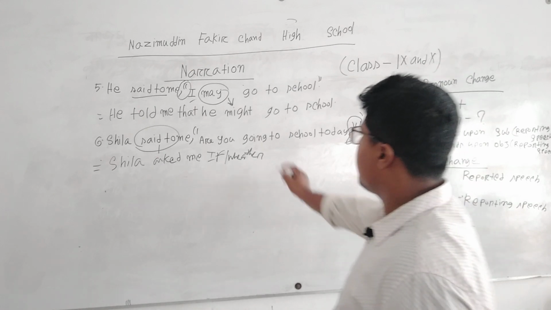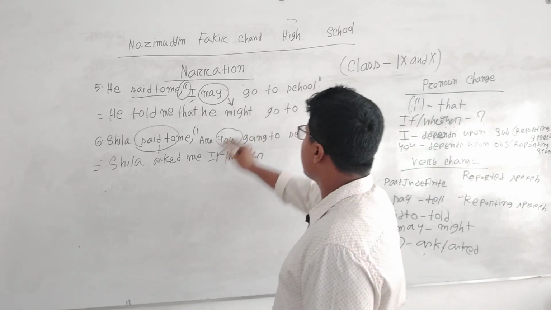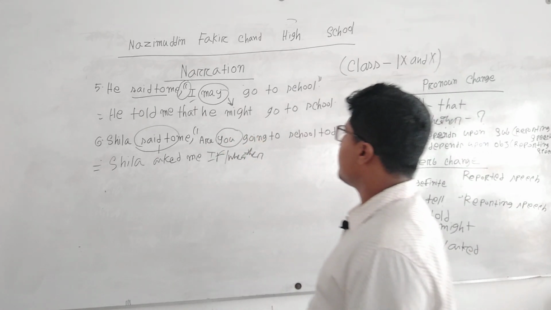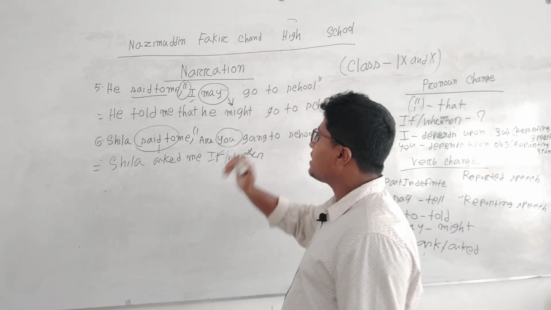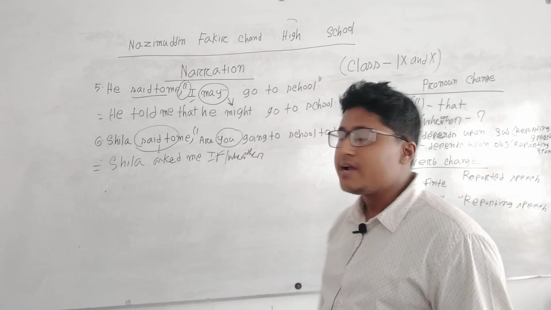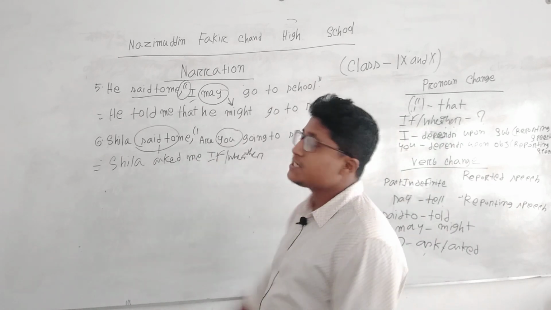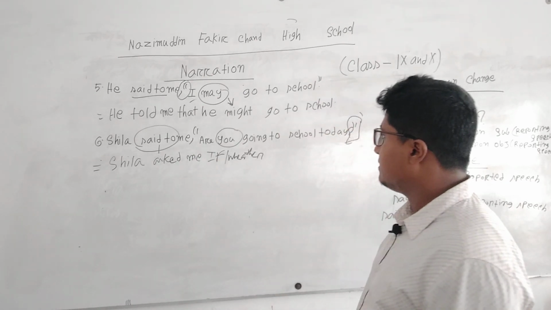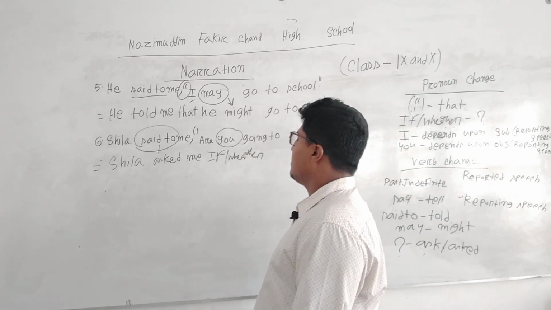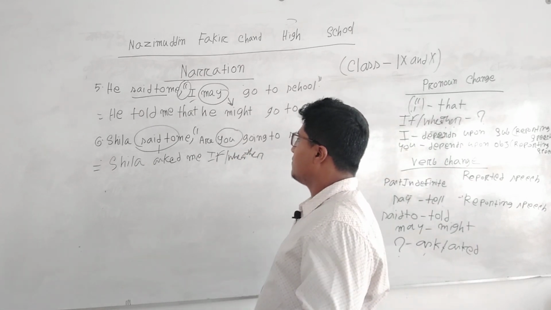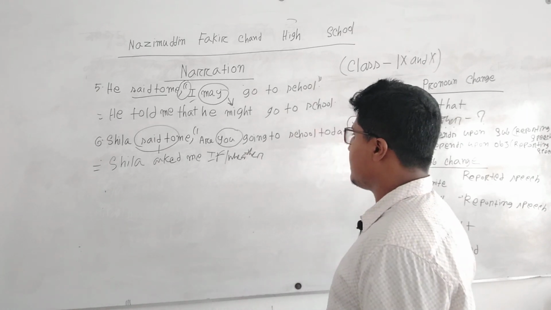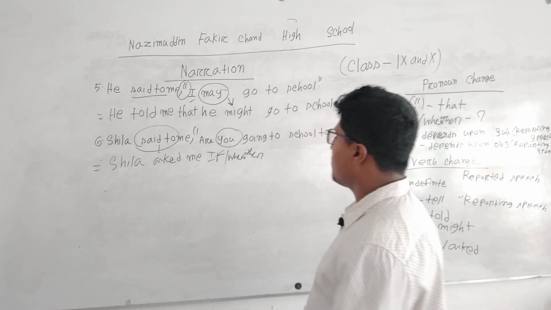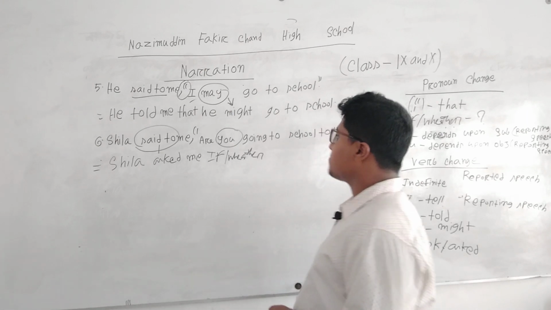So here comes you. Then this you depends upon the reporting speech object. Here the reporting speech object is me, and we have to sort out its objective form. So here me depends upon I. It indicates me.